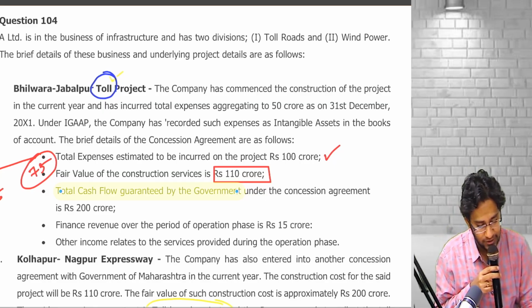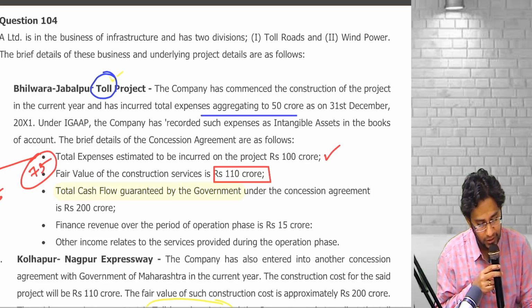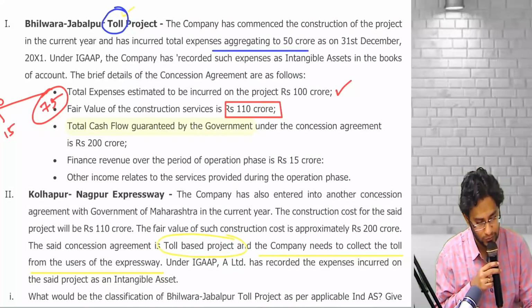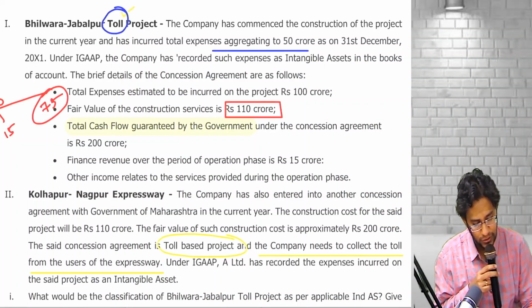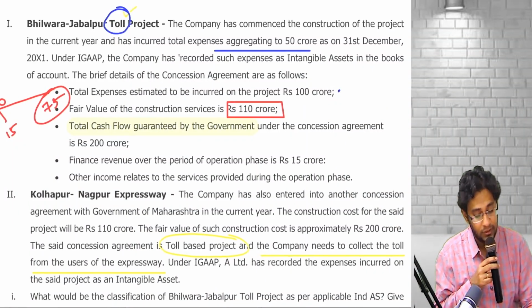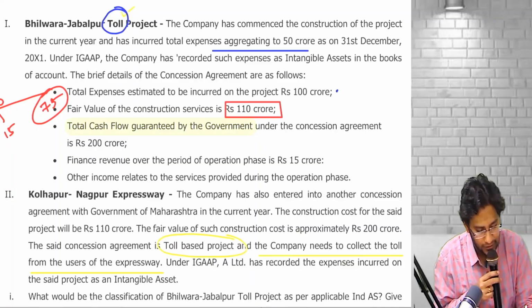The company has commenced the construction of the project in the current year and has incurred total expenses aggregating to 50 crores by the end of the year. Under ICAI, the company has recorded such expenses as intangible asset. The brief details of the concession agreement are as follows. The total expenditure on the project is 100 crores. The worth of the service is 110 crore.